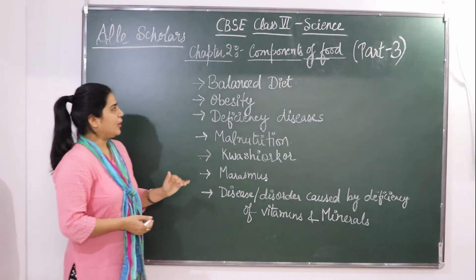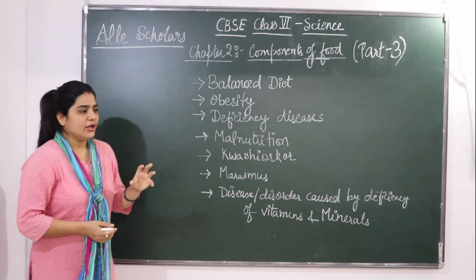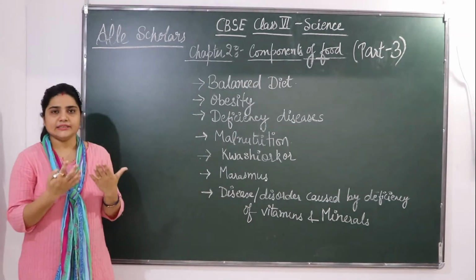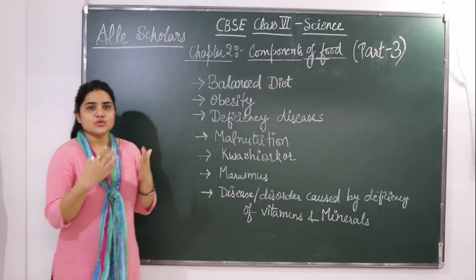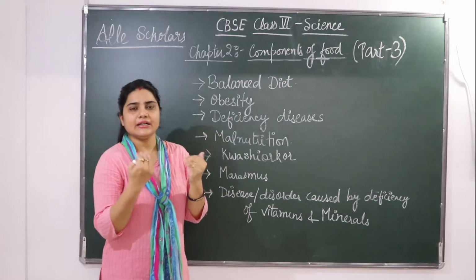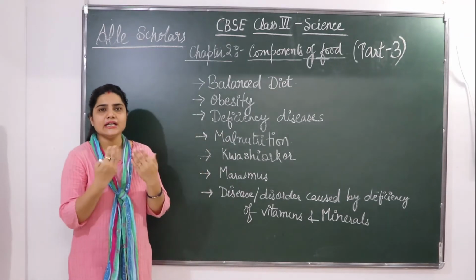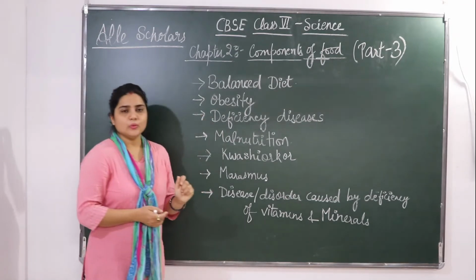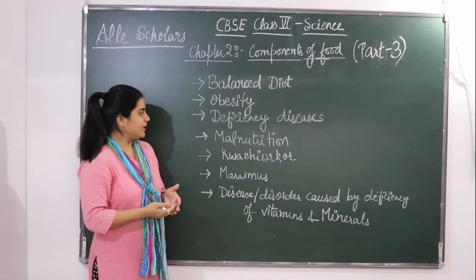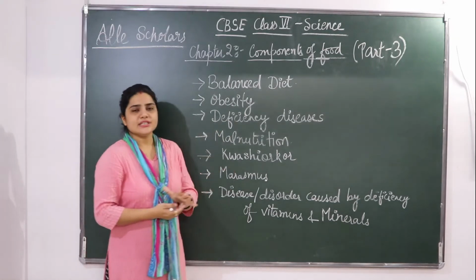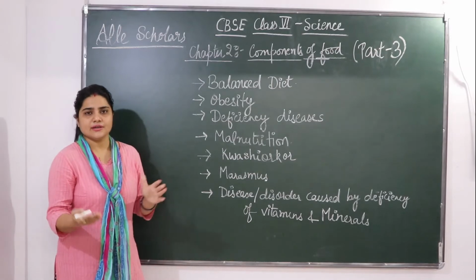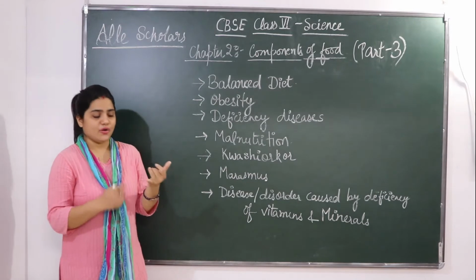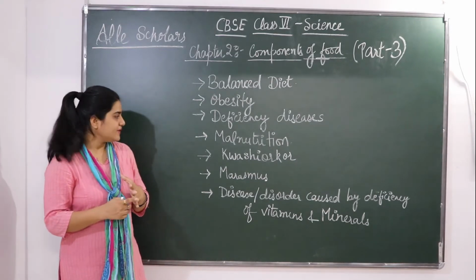Today we will see about balanced diet. We know that the food we eat every day is full of some diets. So how can we know whether the diet which we are taking is a balanced diet or not? Then we will see about obesity, what causes obesity. Then we will see deficiency diseases, different diseases which are caused because of the deficiency of some vitamins or some minerals.